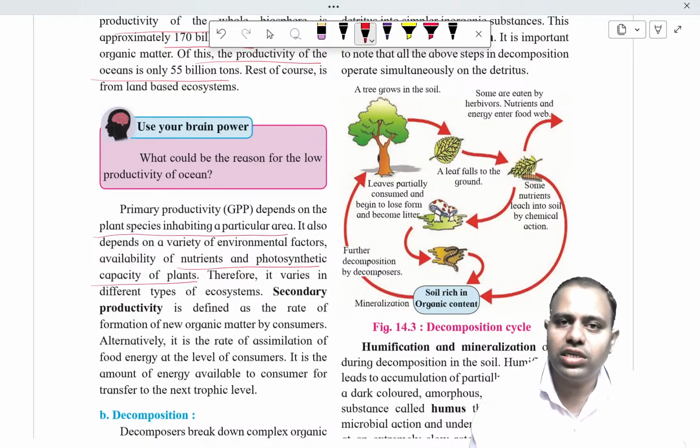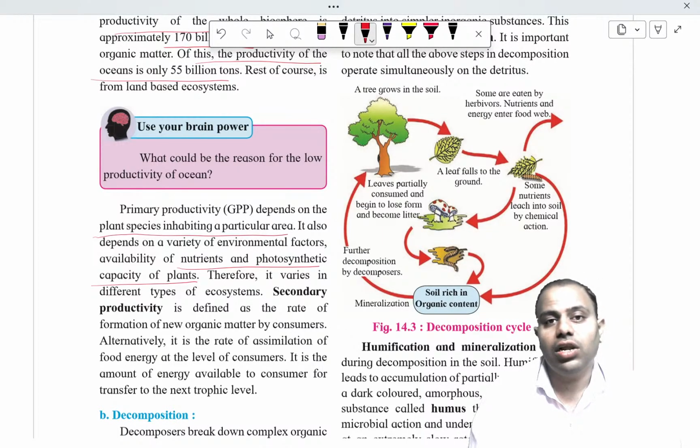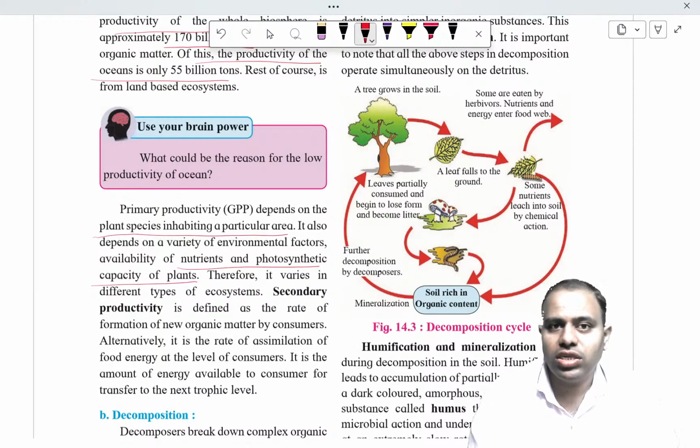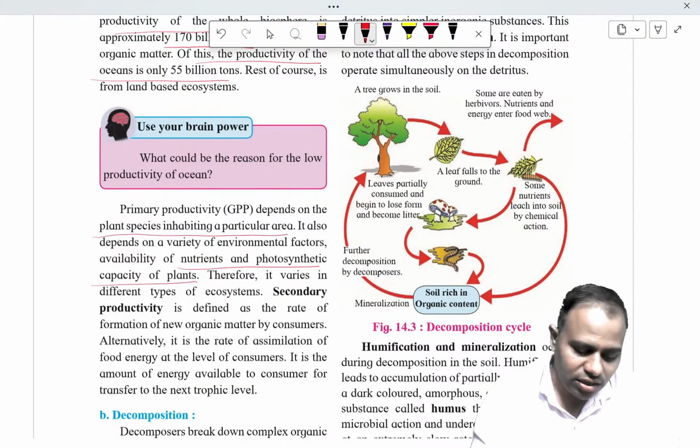In a particular forest ecosystem, suppose the Amazon forest, there are lots of plants and the productivity rate is very high. Naturally the productivity will be high in that area, but in a desert ecosystem, the productivity will be very low because the amount of plant present is very low and the temperature is very high. So net productivity or gross productivity in a desert ecosystem will be very less. So it depends on the different kinds of ecosystem.